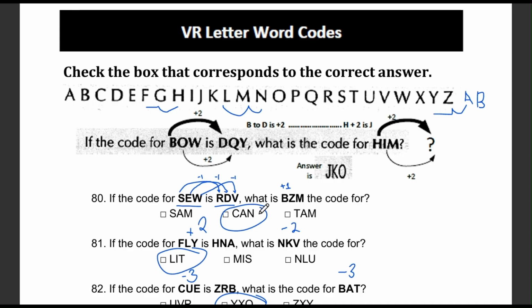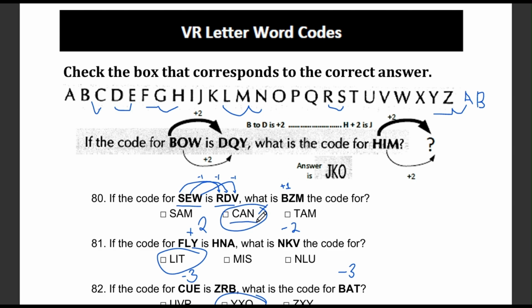Let's figure out the pattern. S goes to R, E goes to D, and W goes to V. Each letter is going backwards by one letter in the alphabet. So we apply the same rule to B, Z, M. B goes forward one letter to C, Z goes forward one letter to A, and M goes forward one letter to N. So BZM becomes CAN. The correct answer is KAN.